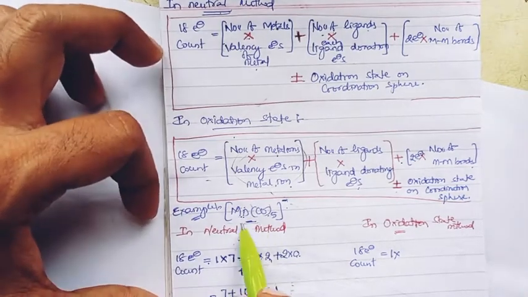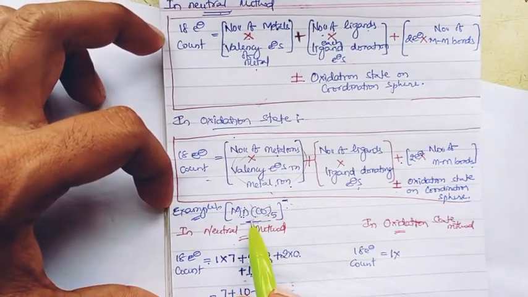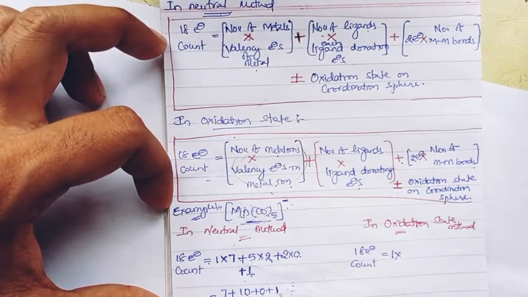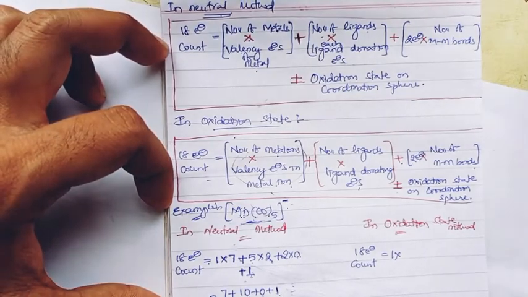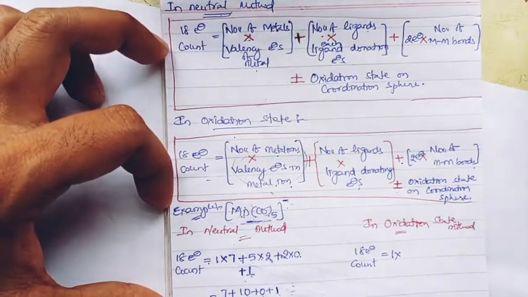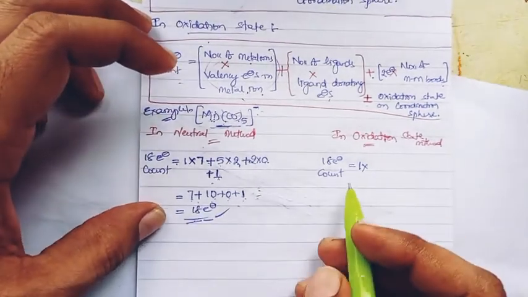So the manganese carbonyl complex obeys the 18 electron rule, and it is very much stable, right.